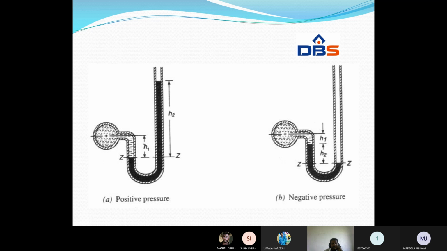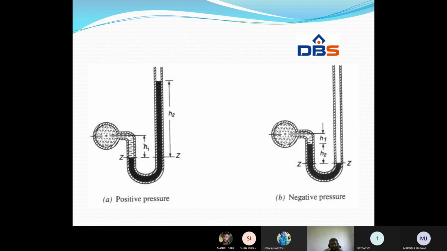Positive pressure and negative pressure. Positive pressure means the pressure above the atmospheric level. Here section ZZ represents the atmospheric pressure, so the pressure is above the atmospheric pressure. That is why we are calling it a positive pressure. And here there is a negative pressure, the pressure measured below the atmosphere.